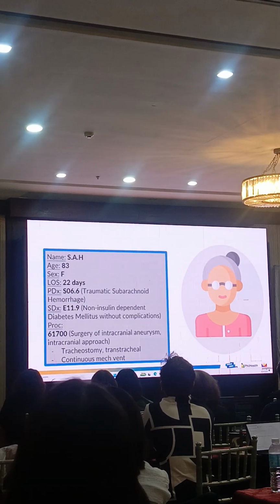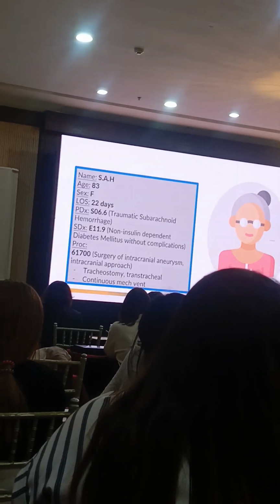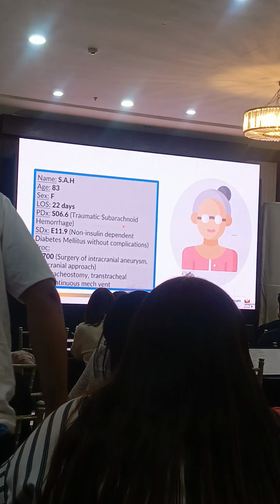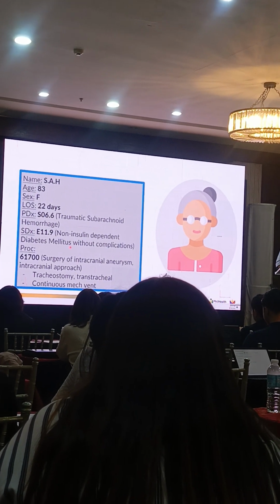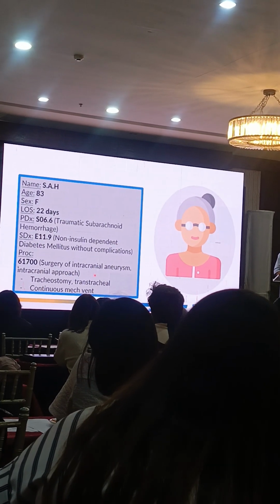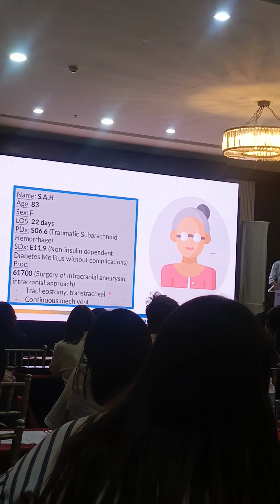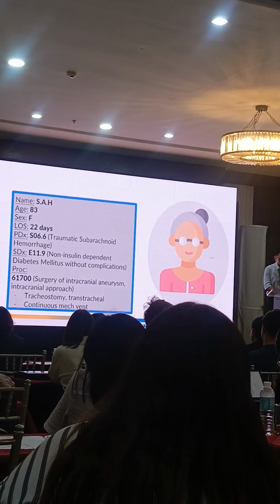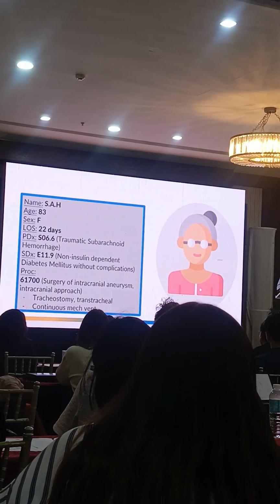So let's have an example. We have SAH, an 83-year-old female admitted for 22 days for traumatic subarachnoid hemorrhage. She also has non-insulin dependent diabetes without complications, and she had surgery of an intracranial aneurysm via the intracranial approach. Additional procedures included tracheostomy, a transtracheal approach, and she had continuous mechanical ventilation. You already know where to put the PDX, SDX, and procedures, right?